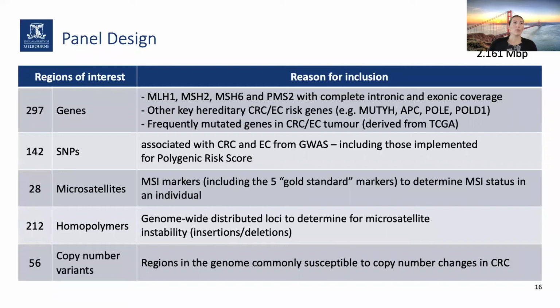We also included microsatellites and homopolymer regions to be able to determine the MSI status in the individual, where we will look for insertions and deletions to look for microsatellite instability. And lastly, we included 56 copy number variants in regions in the genome which we know are commonly susceptible to copy number changes in colorectal cancer patients.